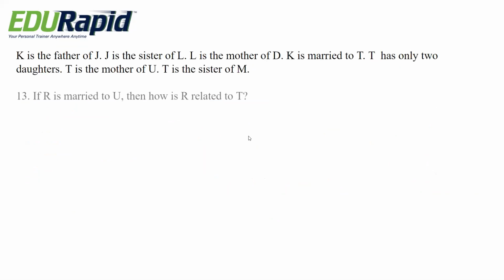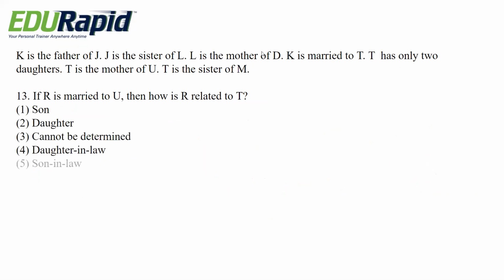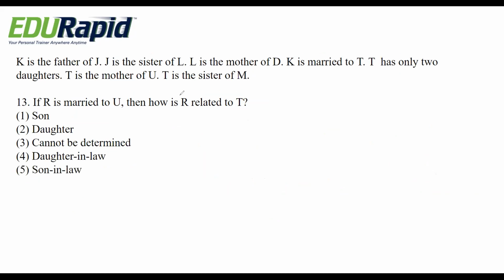Same condition. If R is married to U, then how is R related to T? Options are son, daughter, cannot be determined, daughter-in-law, son-in-law. I erase the diagrams. I'll write down.